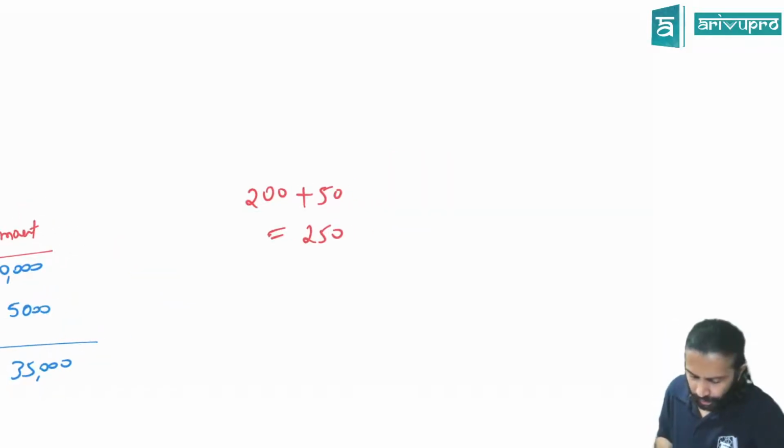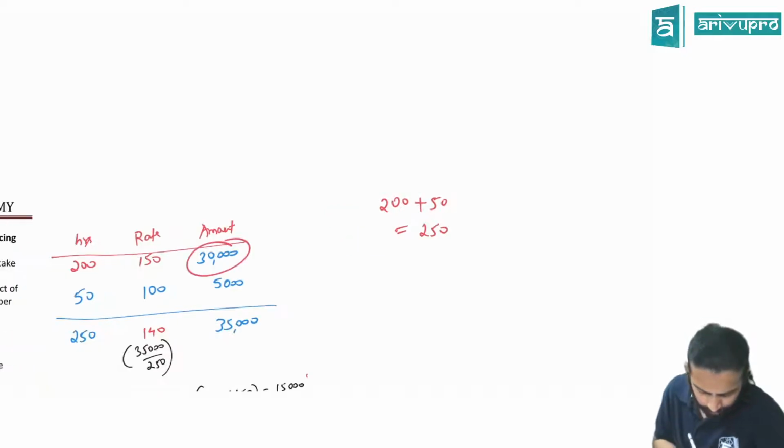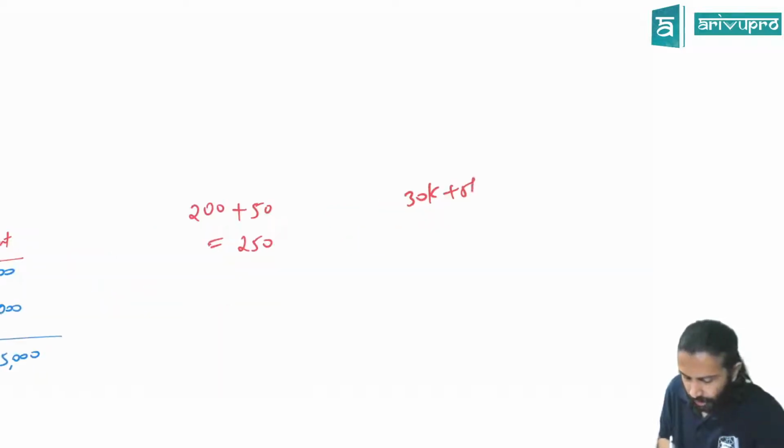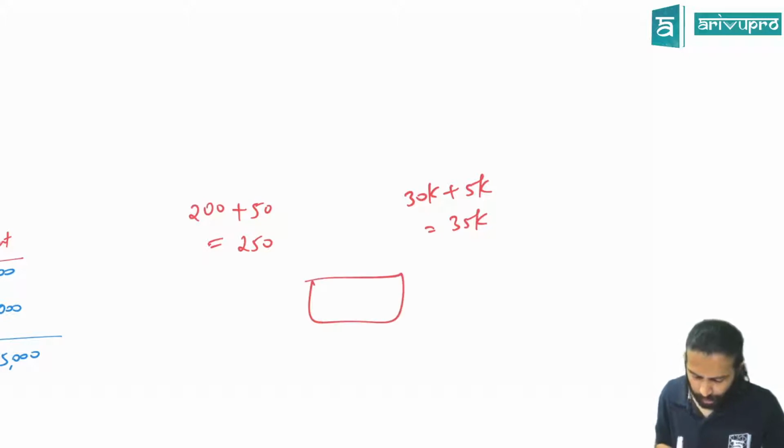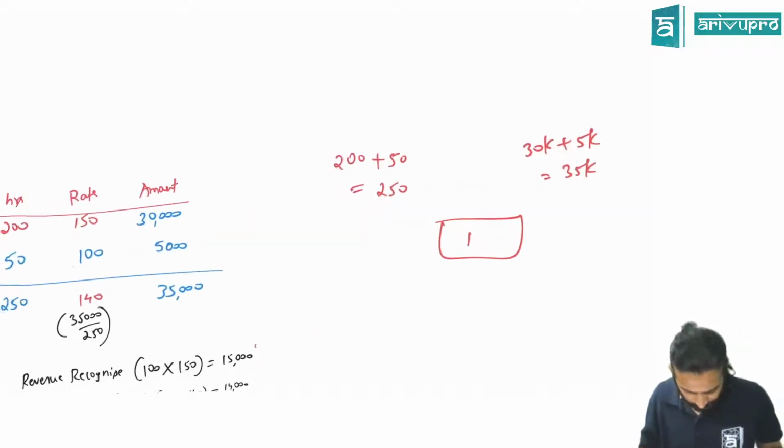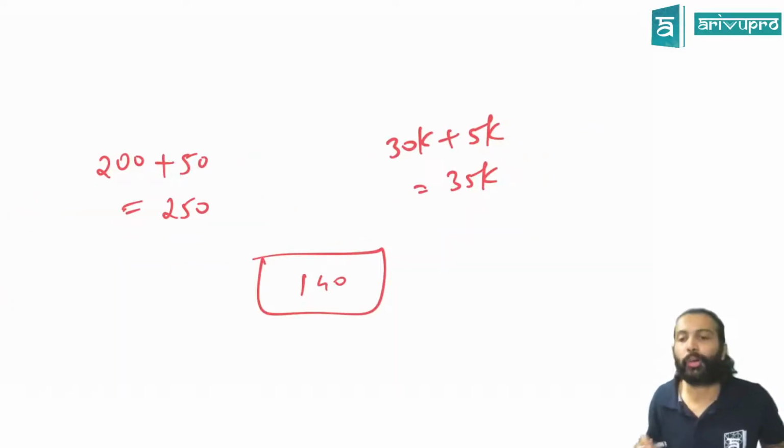And total revenue you're getting how much? Earlier you used to get 30,000, now you're getting 5,000 extra. That means you're getting 35,000. That means my every hour billing should be what? 35,000 divided by 250, which is 140 per hour you should have booked.